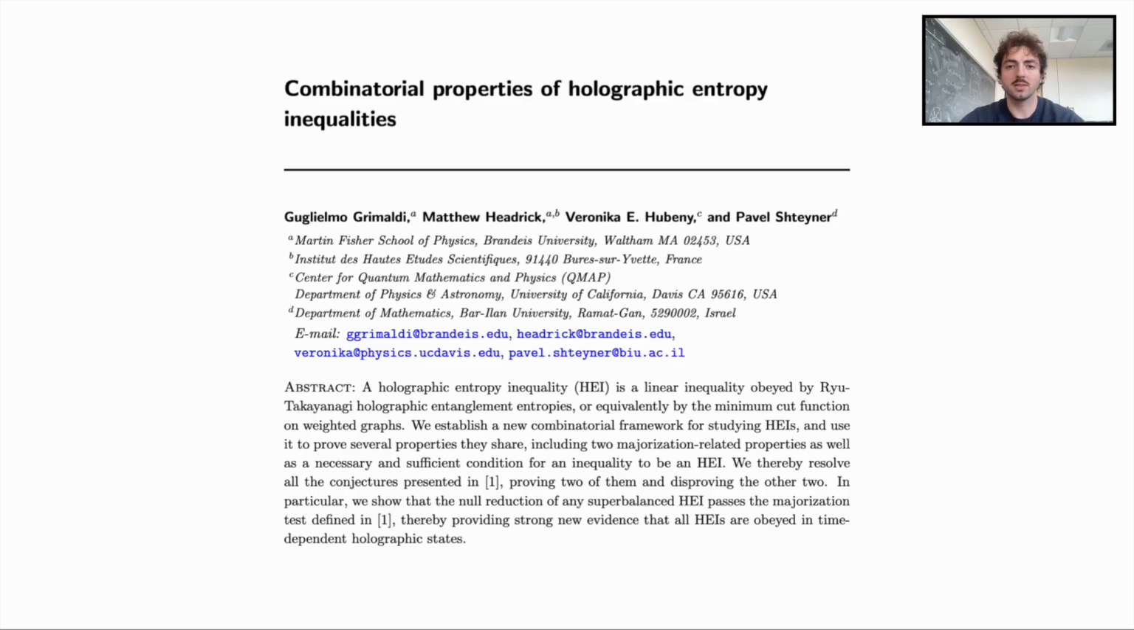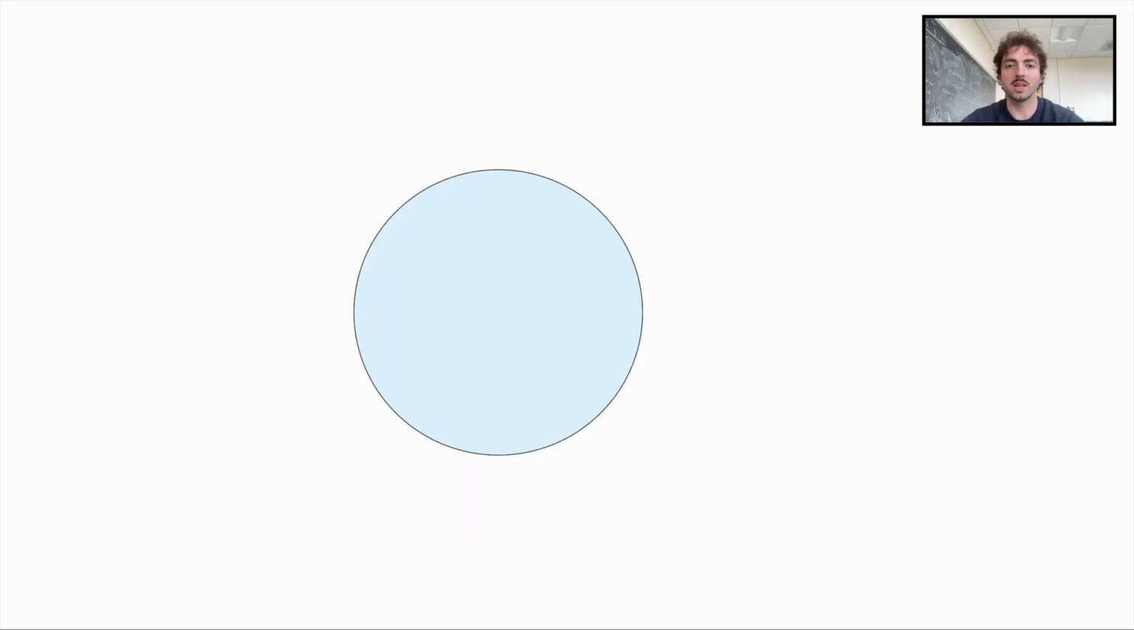Holographic entropy inequalities originate from a question in quantum gravity, which can be entirely reformulated using the language of graph theory. To show how that comes about, we begin by considering a static state in the AdS/CFT correspondence, which admits a representation in terms of a Riemannian manifold with boundary, as shown here by a disk.